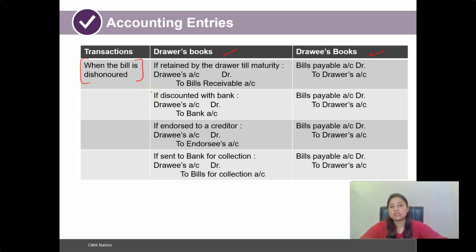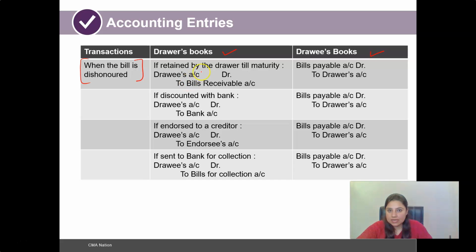So now when the bill is dishonored, so we looked at this concept, dishonor of a bill. In such cases, how the accounting treatments are reversed in the drawer's book or in the drawee's book, let us quickly take a look at that. So the four options that we saw, we would one by one take a look at such four options and what will happen when the bill is dishonored in case any of those four options are exercised. So now if it is retained by the drawer till maturity, so what are we going to do? Because the drawee will become the debtor.